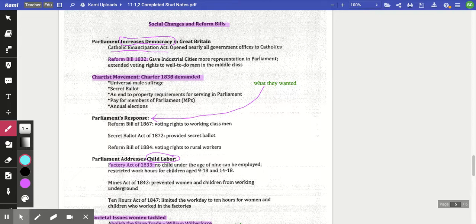And then in 1884, the rural workers, the people working in the countryside. And this isn't applying to the aristocracy, the large landowners, but the people who work their land. The men now have the right to vote.